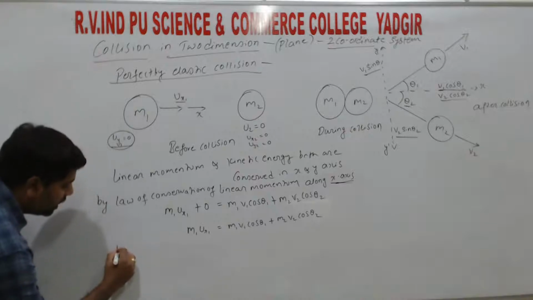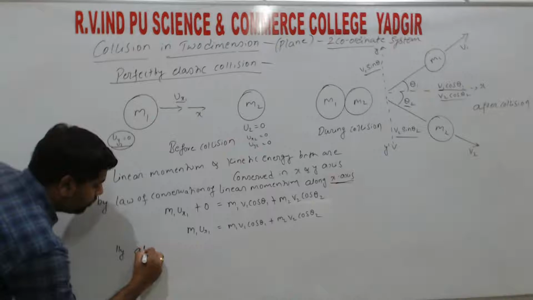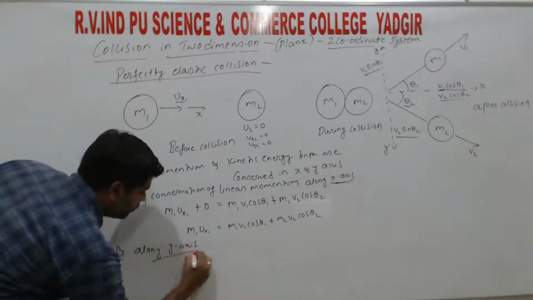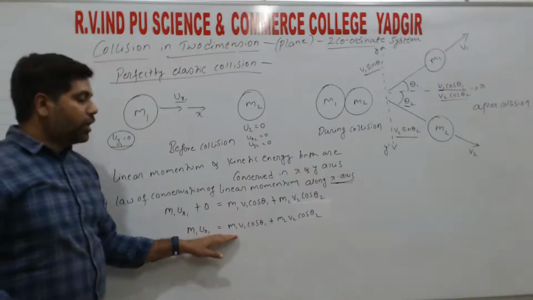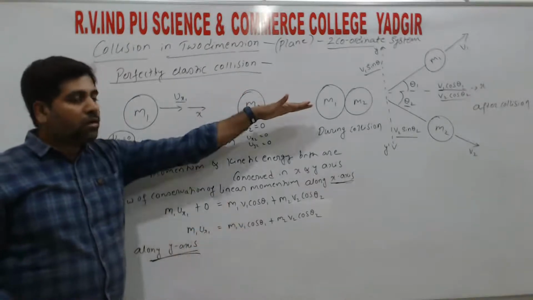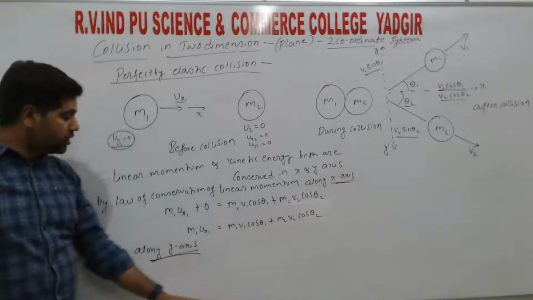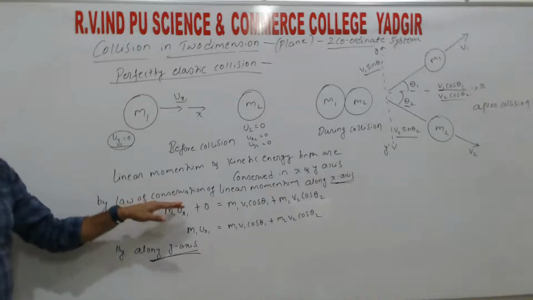Similarly, by applying the law of conservation of linear momentum along the y-axis, this is the equation we get along the horizontal, that is along the x axis. Next we are going to do the conservation of linear momentum along the y axis.